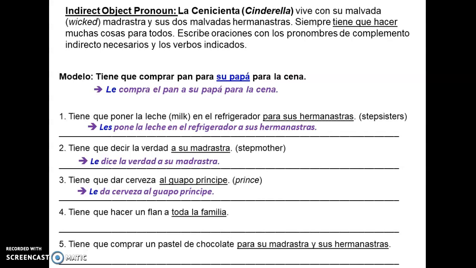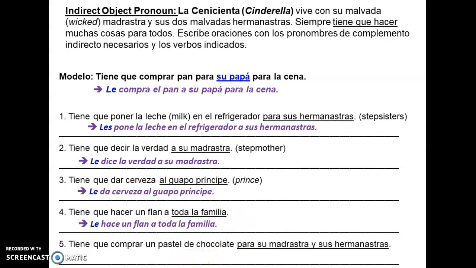So it's an it. And so, in this case, it will be le, because it always belongs to the third person singular. So, le hace un flan a toda la familia. So, makes a flan for the whole family.